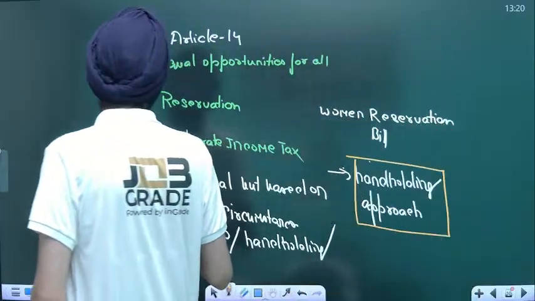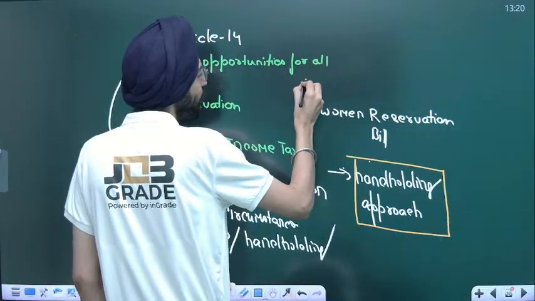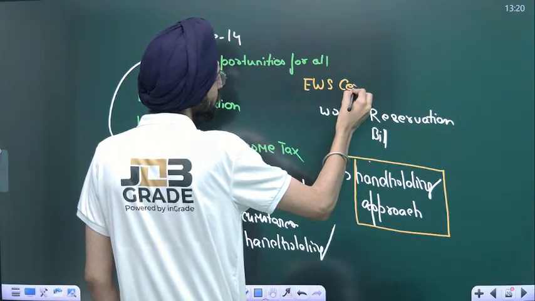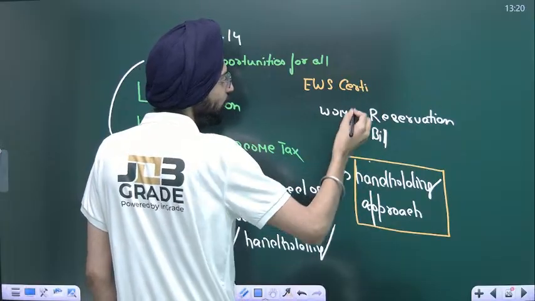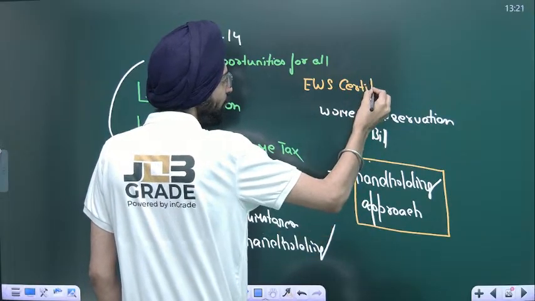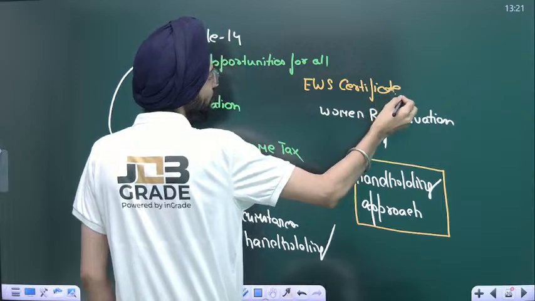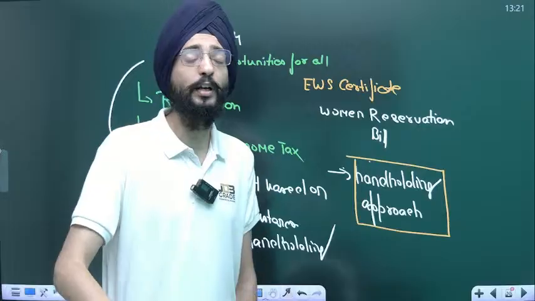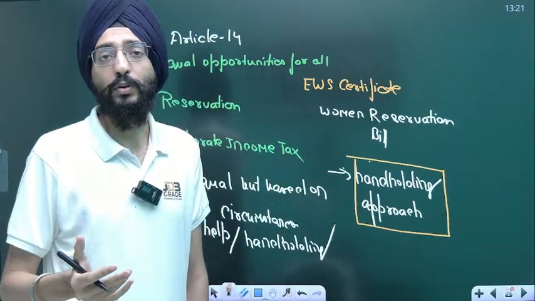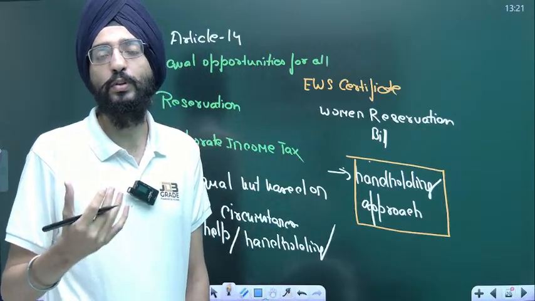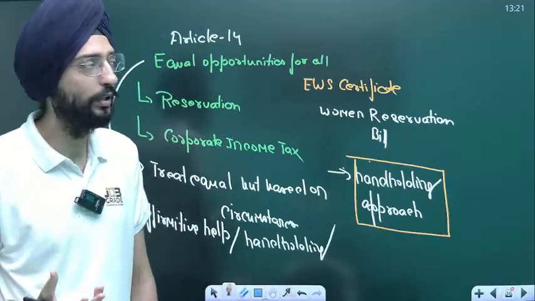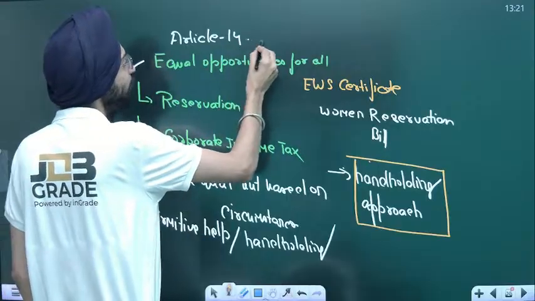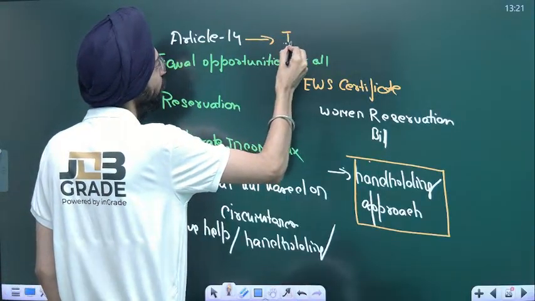Even the recent EWS certificate out there. That's nothing but an inclusivity aspect of a government, because again that's offering good opportunities for people coming from a general category, but they are not economically that well off. Of course you must know the limit, that's 8 lakh per annum. So again these are aspects that create inclusivity within Article 14. That's one example.